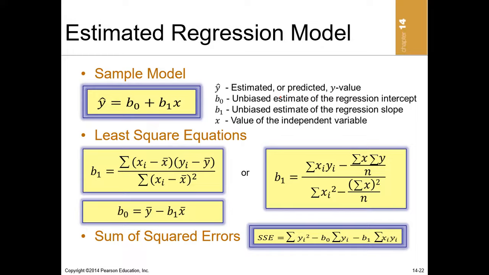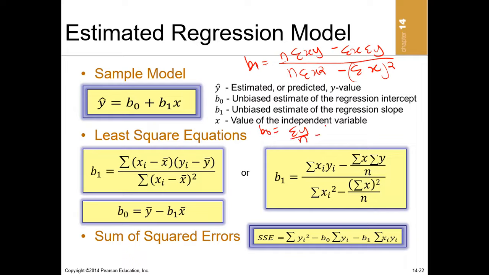In the least square equation, beta 1 is equal to n sigma xy minus sigma x sigma y, all over n sigma x squared minus sigma x all squared. That is how we get beta 1. And then beta naught is the mean of y minus beta 1 times the mean of x. I believe most of us are familiar with this particular formula.